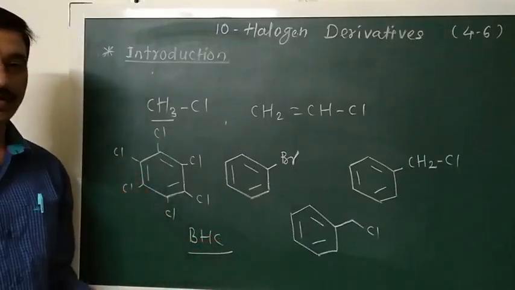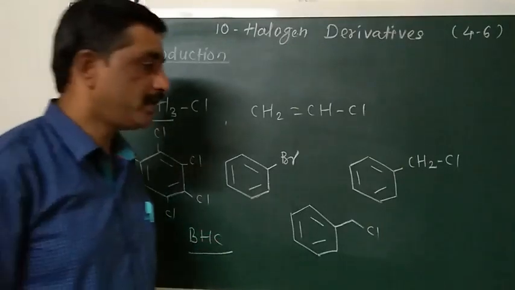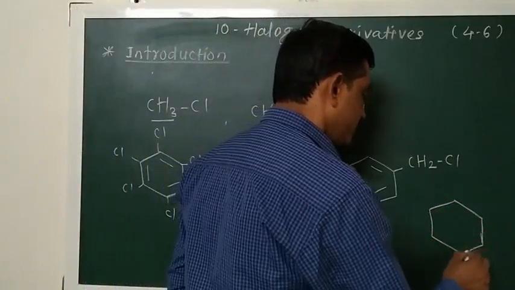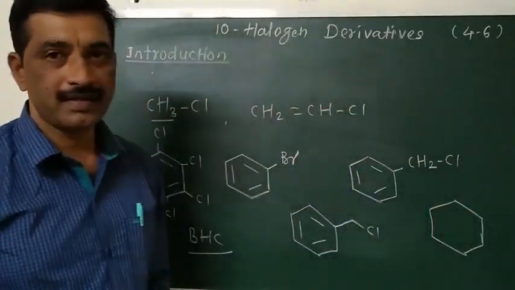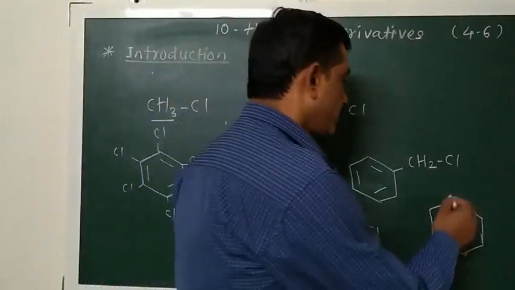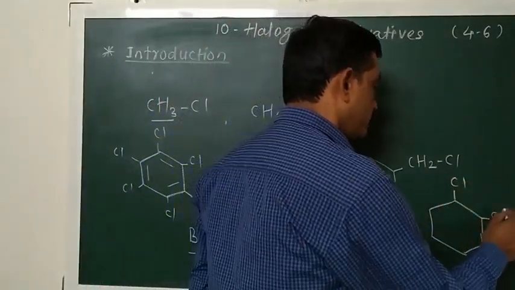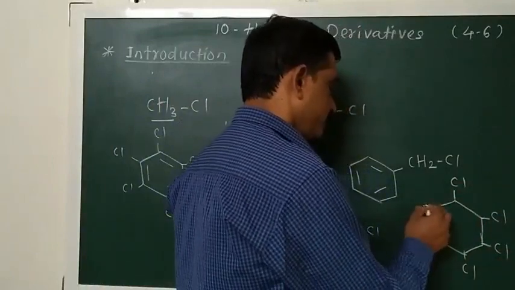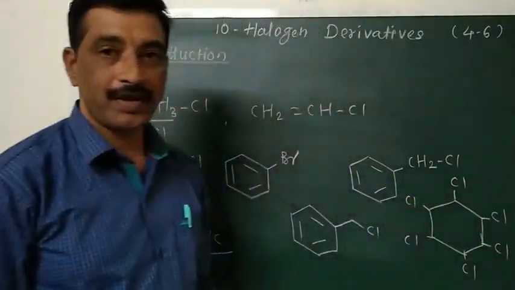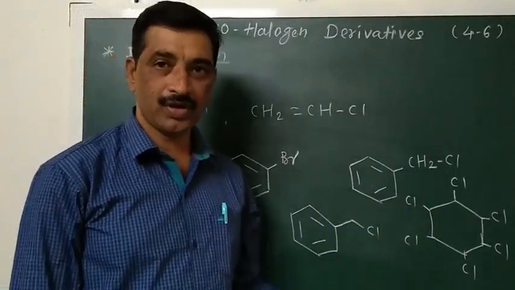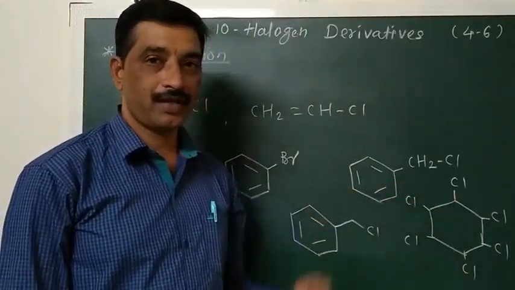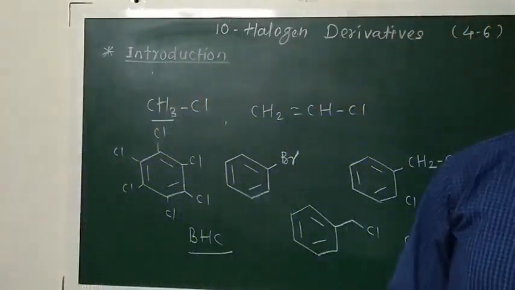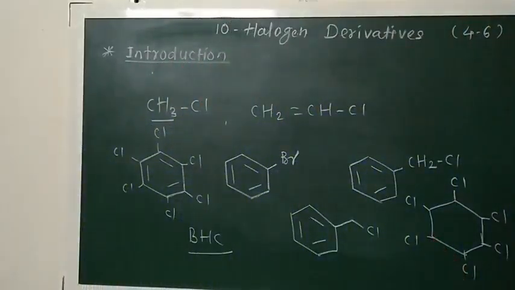It is also one of the examples of halogen derivatives. And the last example we consider here is cyclohexane, the cyclic alkane. When hydrogen atoms from each carbon atom of cyclohexane are replaced by chlorine atoms, we get a new compound, a derivative of this cycloalkane, and this is the halogen derivative of cyclohexane.